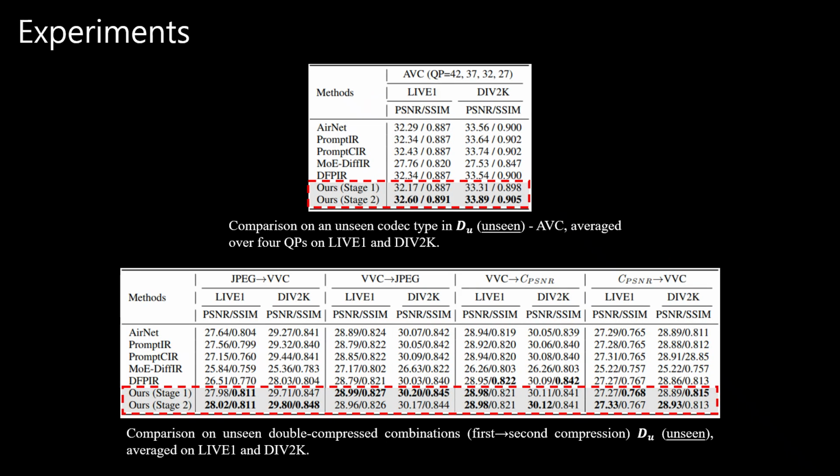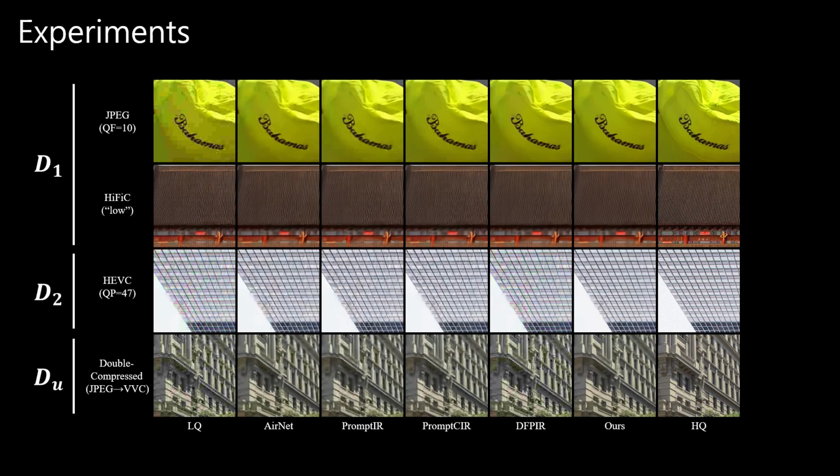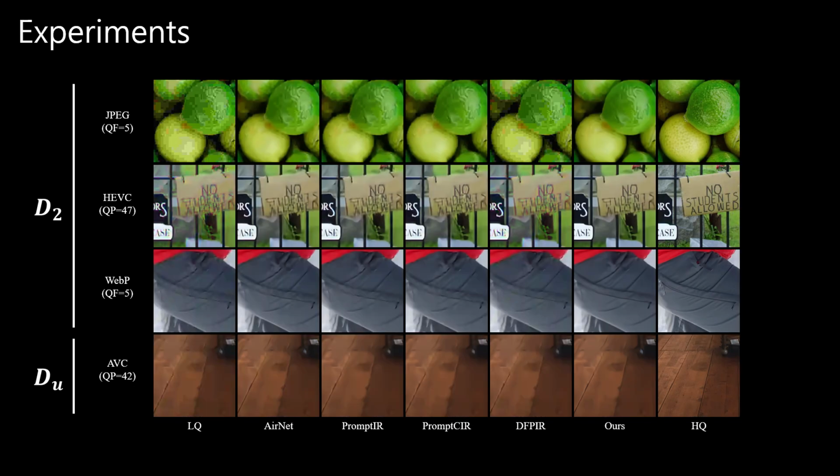This robustness extends to unseen data, DU. While existing methods fail to generalize, our proposed method consistently improves restoration quality. Qualitatively, our method achieves comparable or better performance than existing approaches on labeled data D1 and shows clear advantages on unlabeled D2 and unseen DU data by effectively removing artifacts.